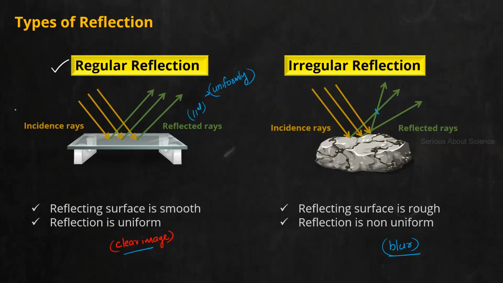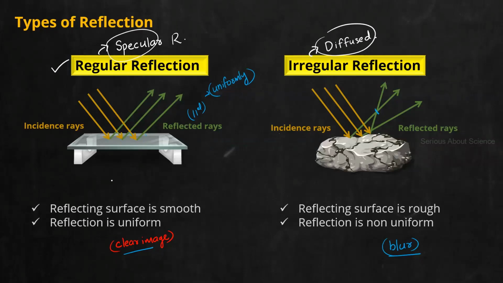Now both these types are known by other names. A regular reflection is also called by another name. It is known as specular. So regular reflection, we also call it specular reflection. And in case of irregular reflection, it is also called diffused. So these are the other two names for both types of reflection, regular or specular, irregular or diffused reflection.